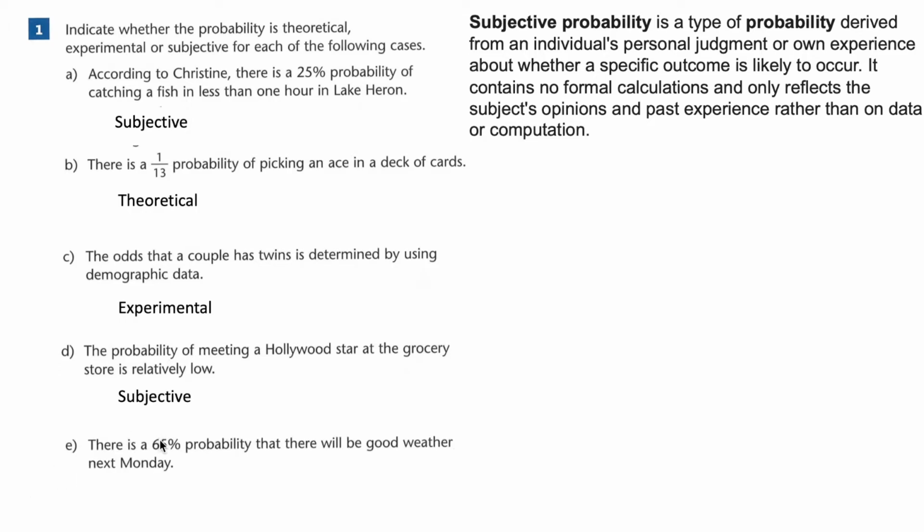Subjective. E: There is a 65% probability that there will be good weather on Monday. I disagreed with the book. When Environment Canada figures out that there's a 65% probability of good weather on Monday, they're not doing that based on opinion. They've looked at the weather today, the temperatures, and all kinds of variables like airflow, wind speed, wind direction, air temperature, air pressure, and air humidity. They're looking at a mathematical model of the globe, figuring out what the weather's going to be in 4, 5, 6, 7, 8, 9, or 10 days based on this model.